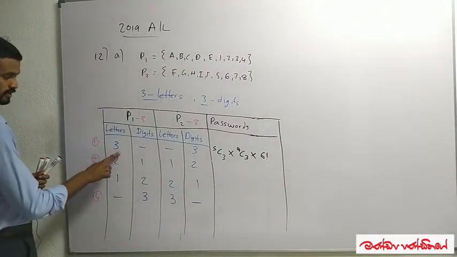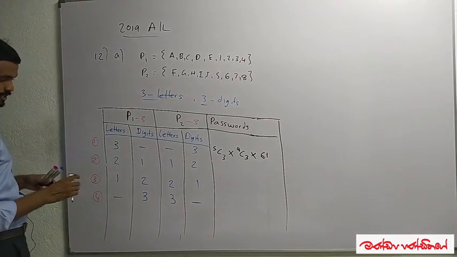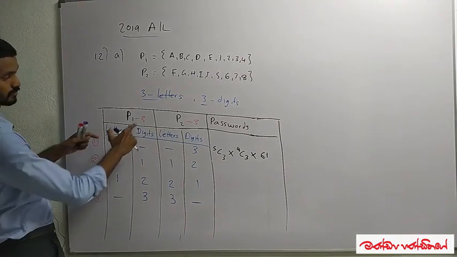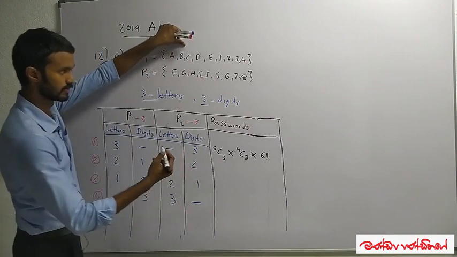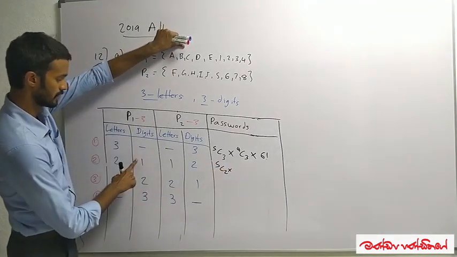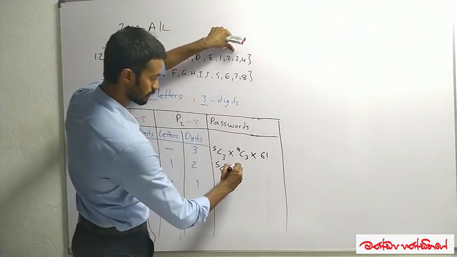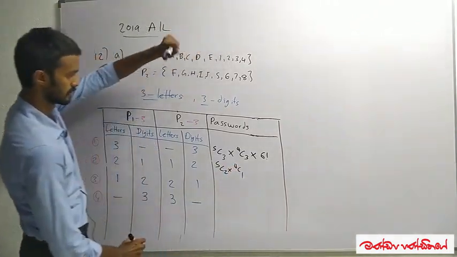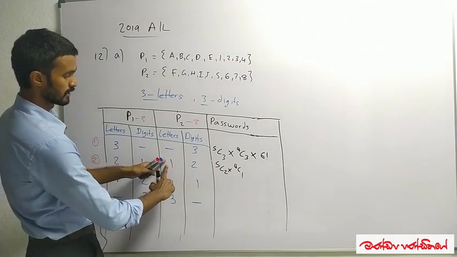Okay, then moving on to this one, I have to select 2 letters out of P1. There are 5 letters. Now this is easy, the same method. Out of 5, I have to select 2 letters, and then 1 digit. There are 4 digits. Out of 4 digits, I have to select 1 digit. Done. And then I have to select 1 letter.